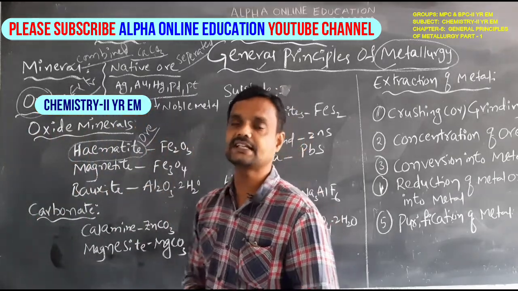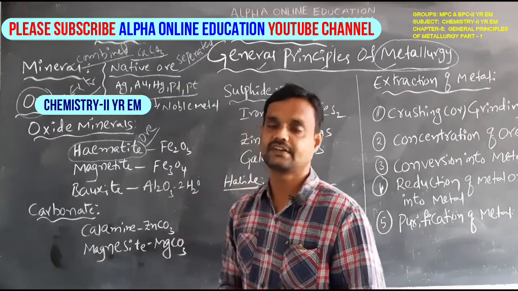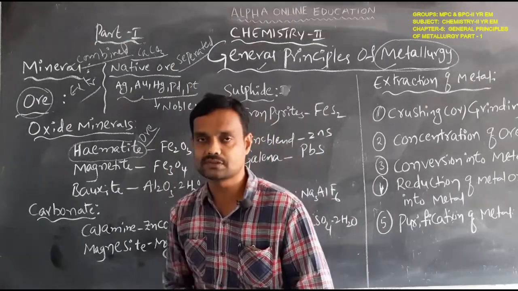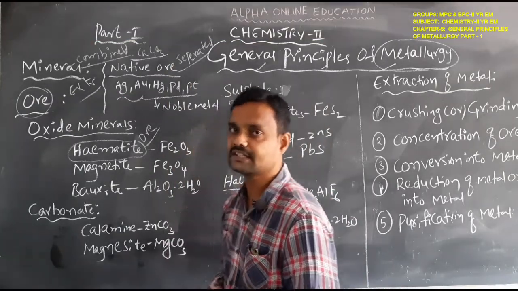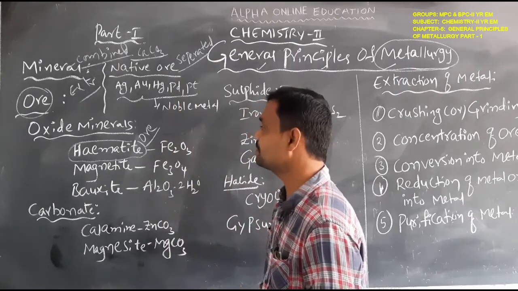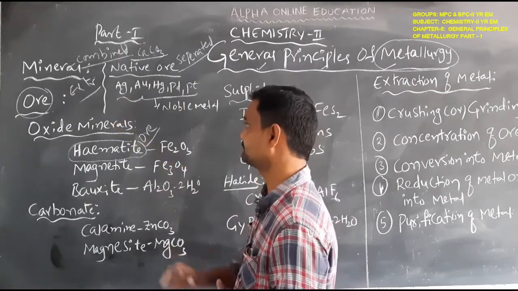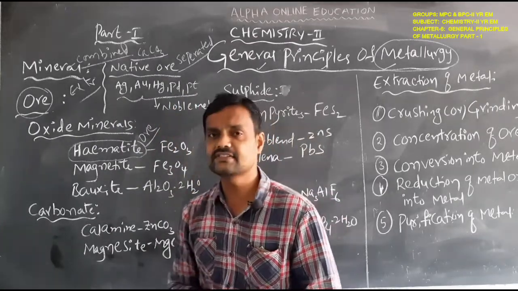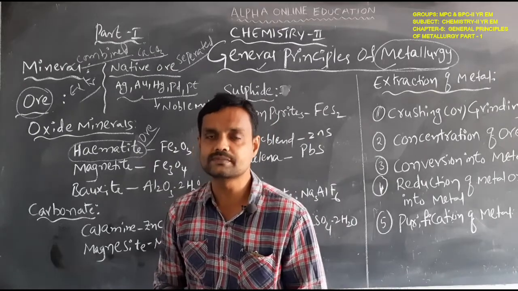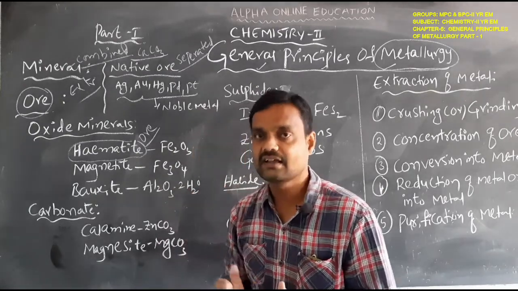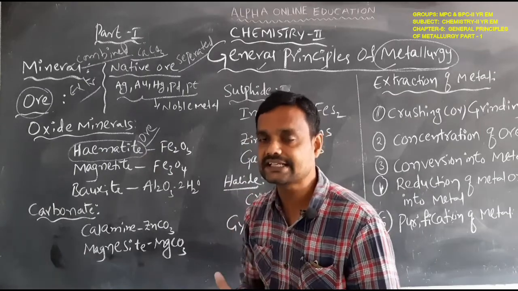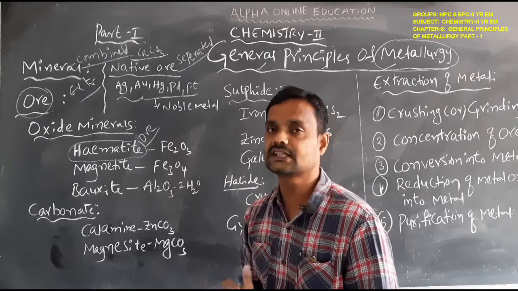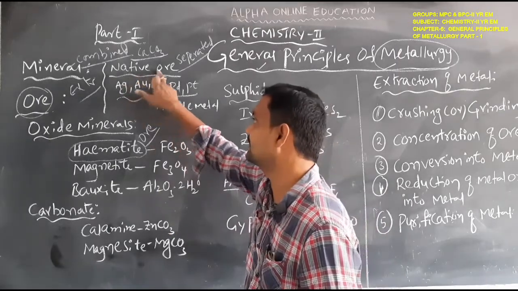There are different types of ores. One type is native ores. Examples of native ores are silver, gold, mercury, lead and platinum. These are called native ores, meaning they exist as separate metals. They do not combine with any other elements. So that type of ore is called a native ore.